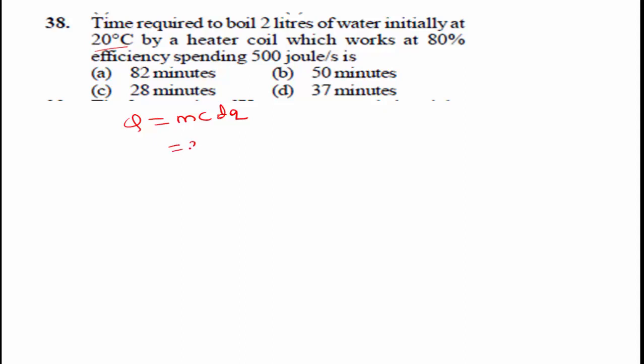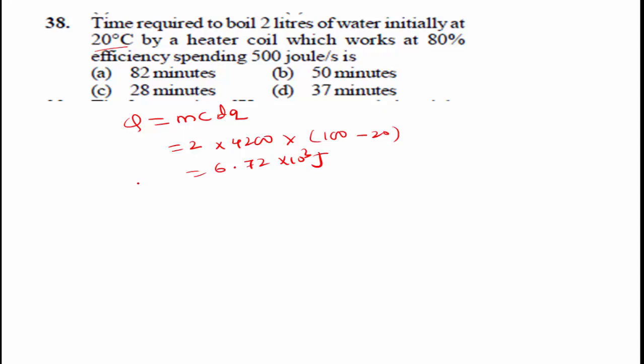Here the mass is 2 liters of water. When it is converted into joules, that is 4200 into the change in temperature, that is 100 minus 20. We get 6.72 into 10 to the power of 3 joule.